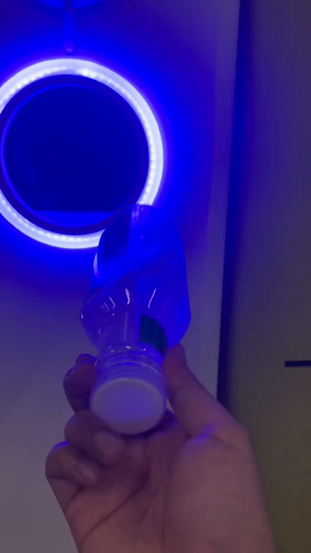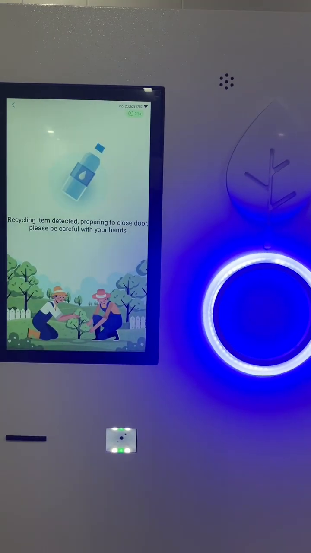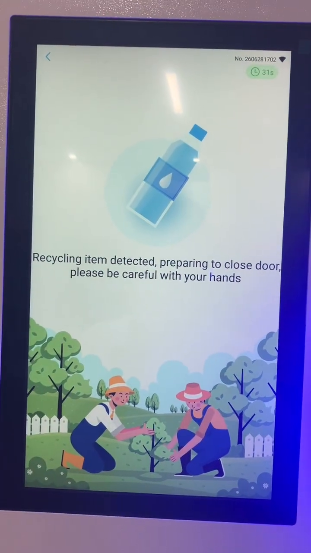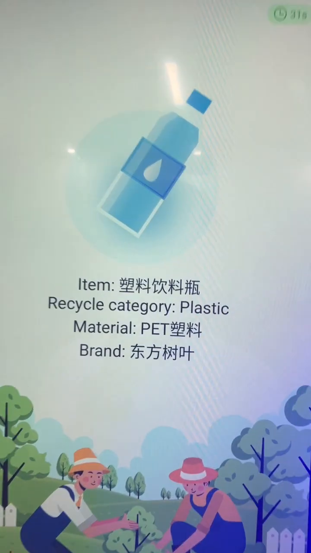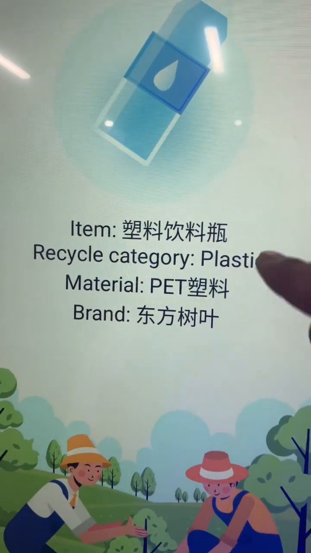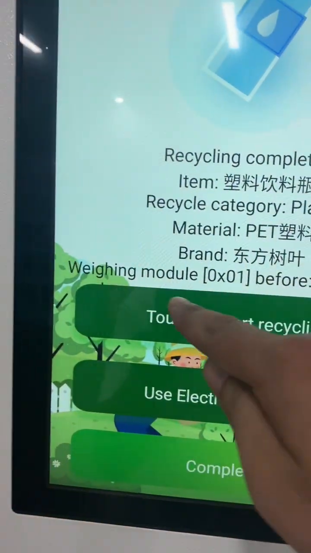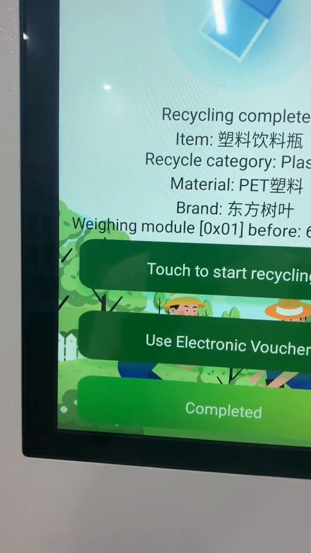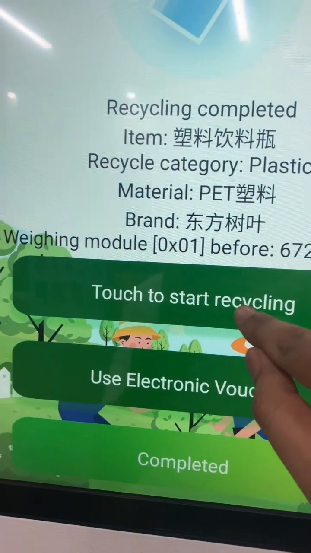This one is the PET bottle. And it recognizes the plastic. And also we have the weighing function. And we touch the start again. Now is the cans.